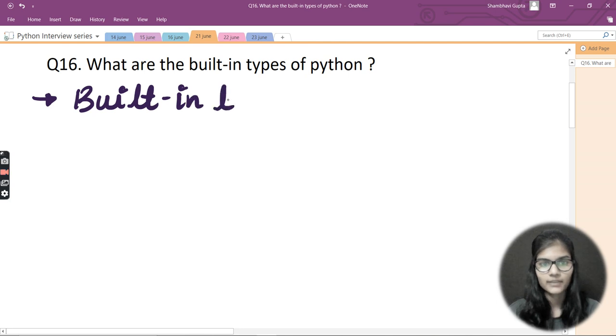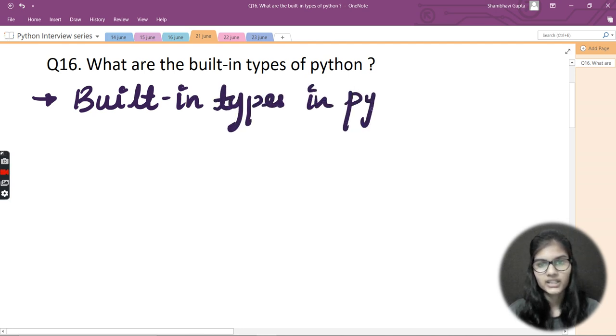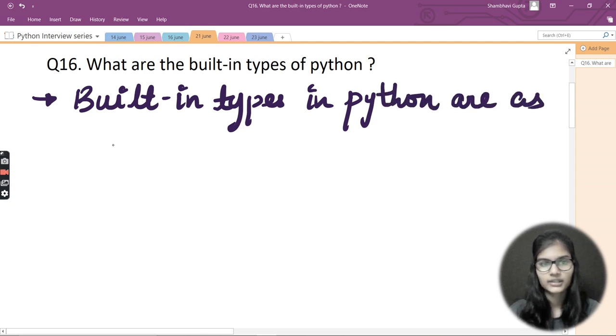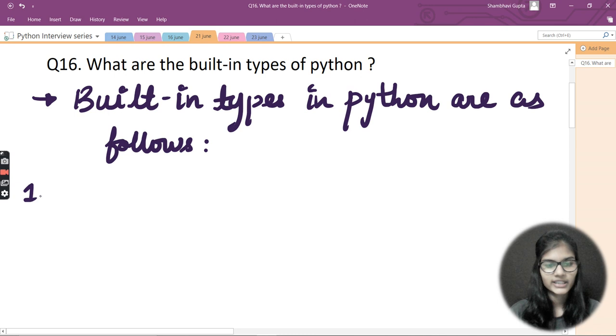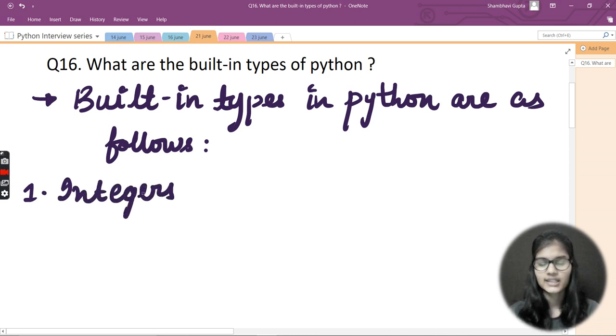Built-in types in Python are as follows. I'm just writing out all of the built-in data types in Python, right? Number one is integers. We know that integers are a built-in data type. Other than that, we have float numbers. To give the answer in a better way, you can write floating point.